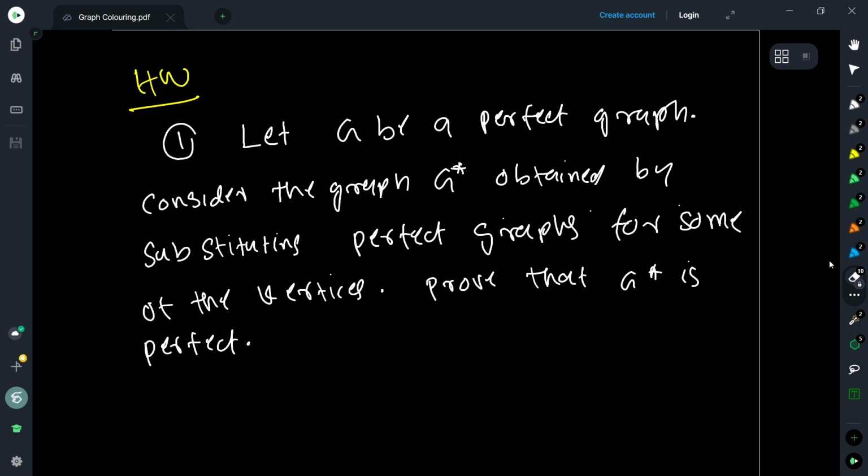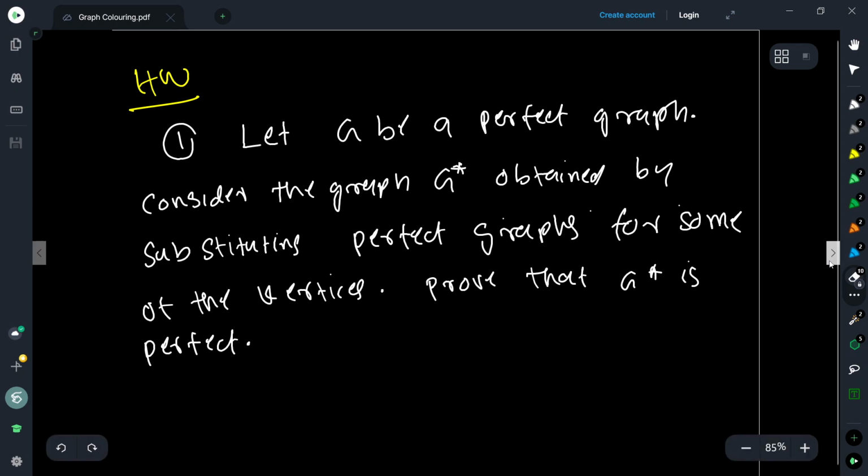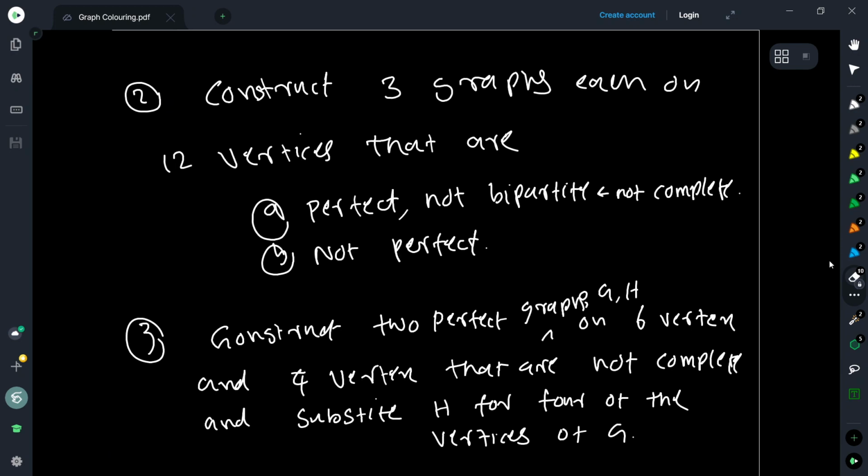And now, for another vertex, we can take a different graph and do this. But each time I make sure that the graph I am going to replace with is a perfect graph. So start with a perfect graph, and I do this on as many vertices as I want. Then show that the resulting graph that we obtain, G star, is also a perfect graph. So you can do this replacement with not necessarily cliques, but with perfect graphs. You will still get perfect graphs.